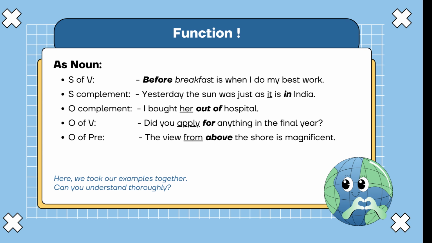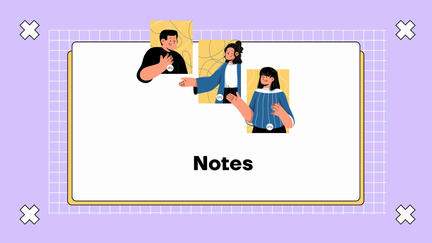Object of preposition. Example: the view from above the shore is magnificent. The phrase from above the shore includes the object, the shore, which completes the preposition above. Move to the next part.